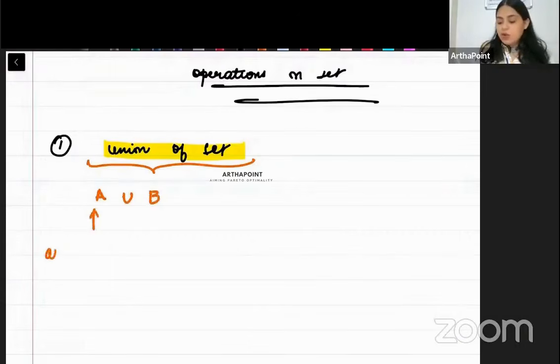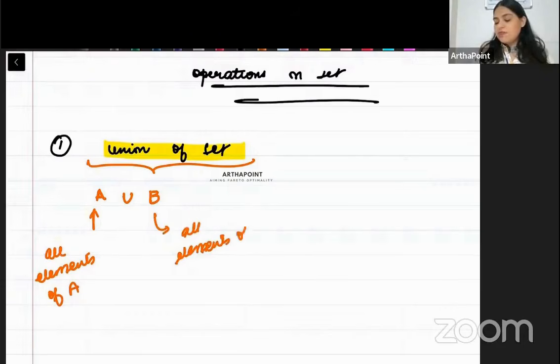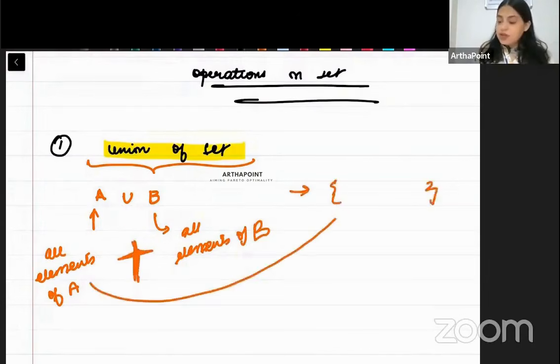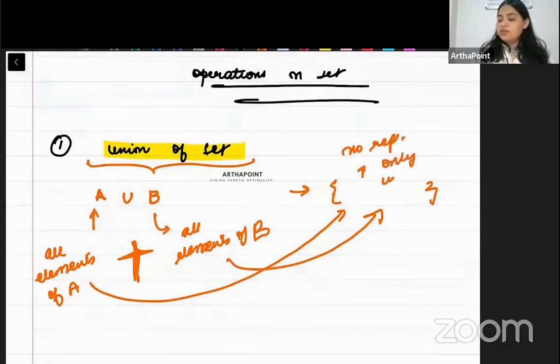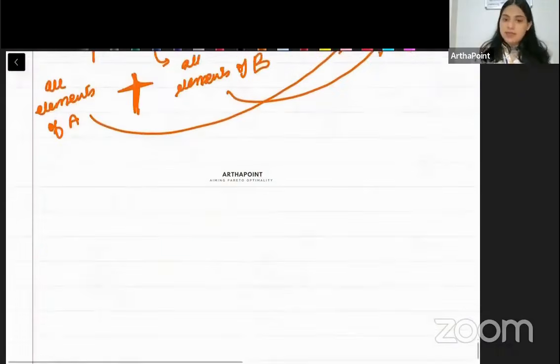beta, A will include all elements of A, this has all elements of B, and union means addition. So when I get the final set, it should have both elements of A and B. So union symbolically means addition. You will include all elements of A and all elements of B, but remember, there should be no repetition. So only unique. Let us take an example.